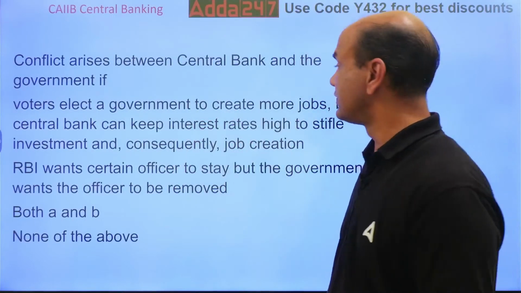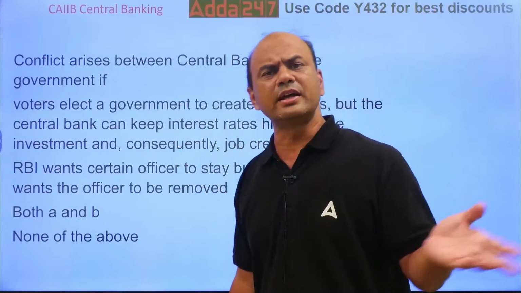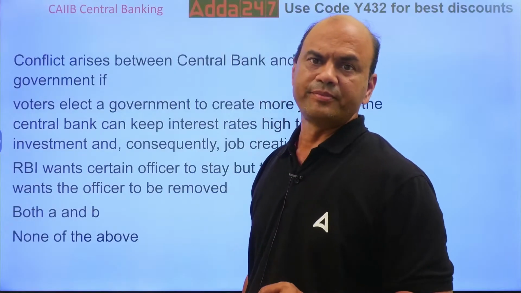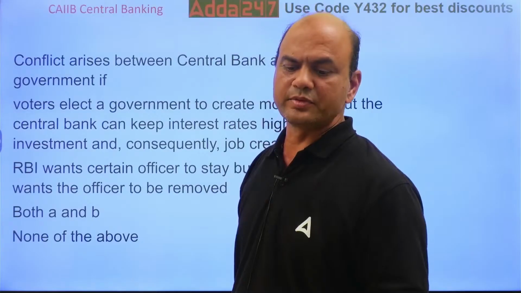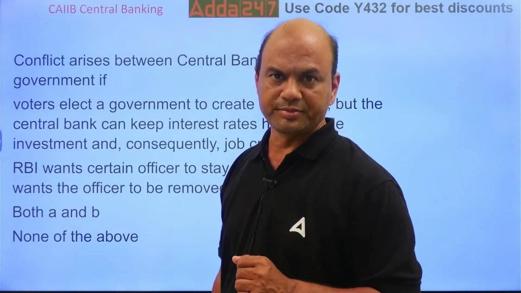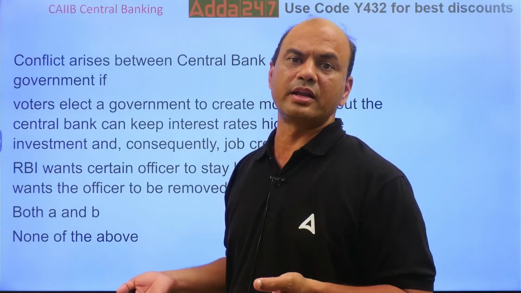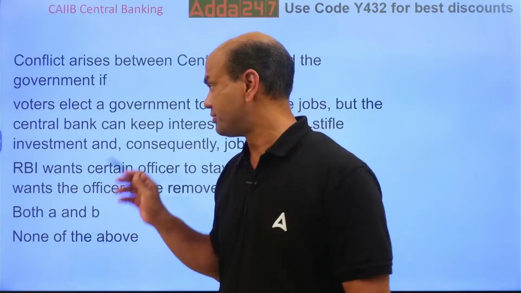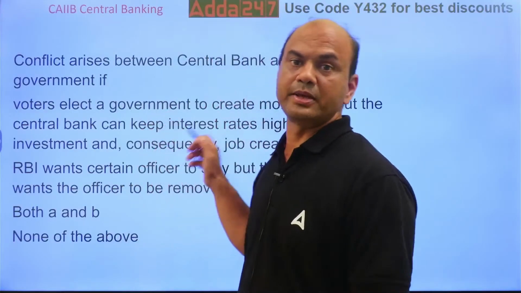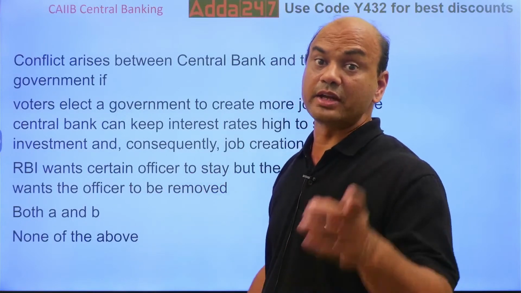RBI's objective is it has to keep the interest rates high. If they keep it high, only then others will invest. It's like the FD. If your bank keeps the FD rate high, then only others will come and invest in your bank. Same thing about FIIs. FIIs will come to your country if you have higher interest rates. So both are opposite of each other, the government's role and RBI's role. Right? We have to maintain the balance. That's why we have that ISLM curve.